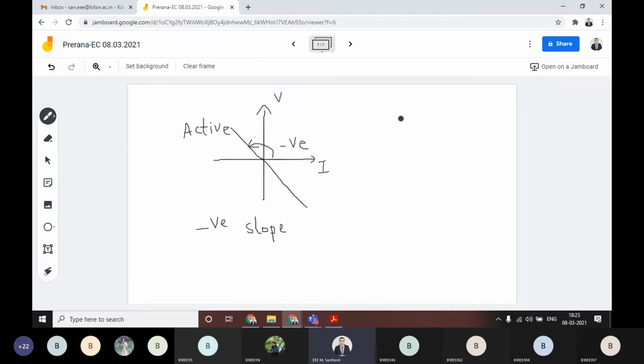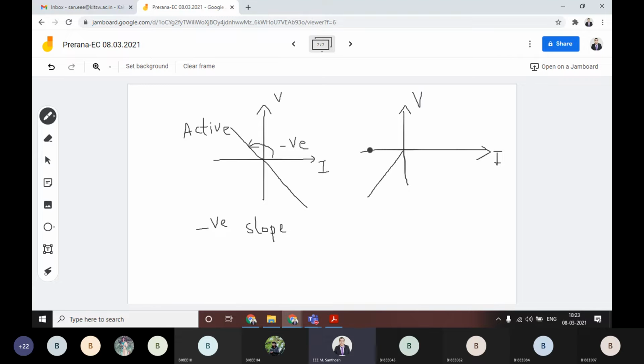Sometimes these curves may be active or passive. Let me give you a curve to tell whether it is a positive slope or negative slope.